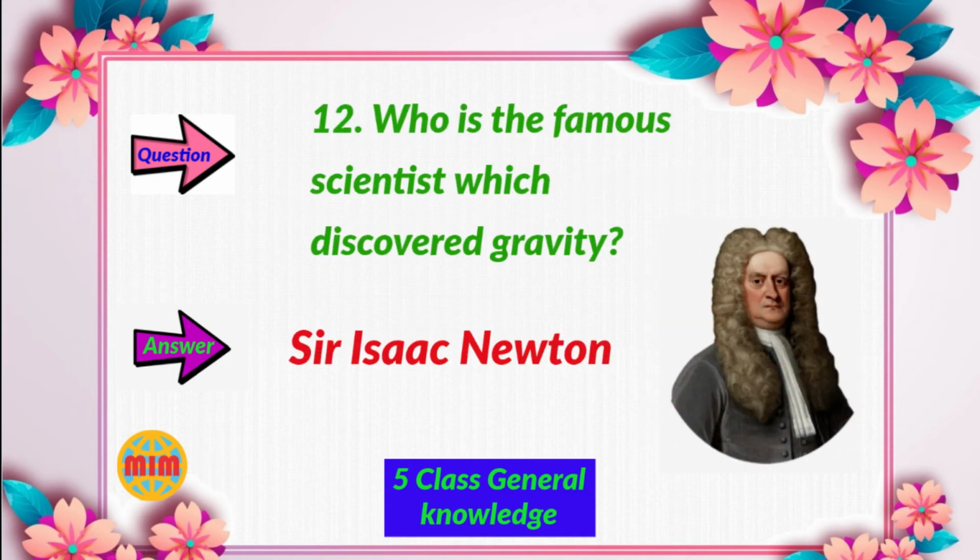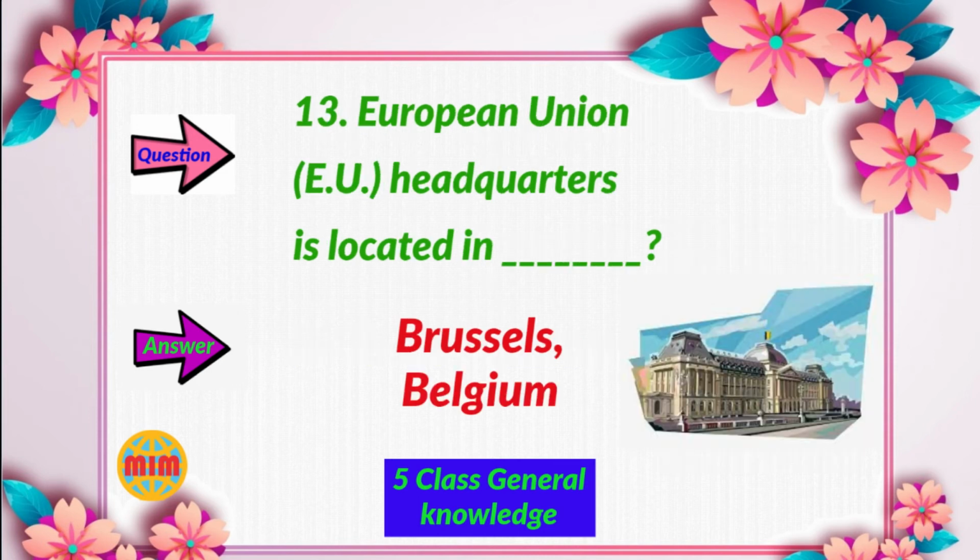Question number 12. Who is the famous scientist who discovered gravity? Your answer is Sir Isaac Newton. Question number 13. European Union headquarters is located in? Your answer is Brussels, Belgium.